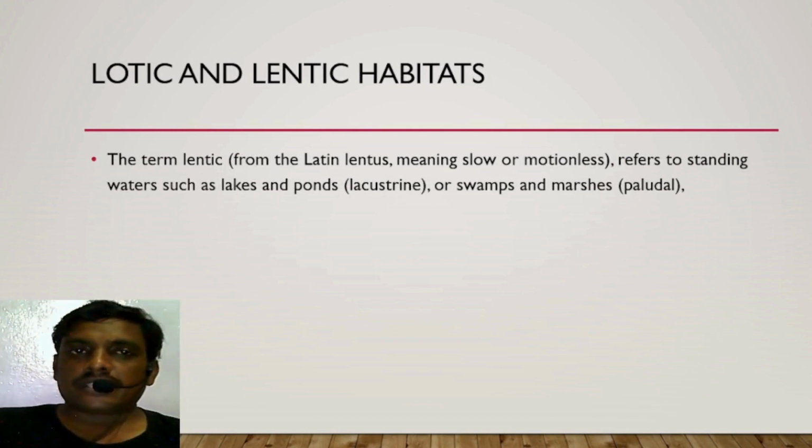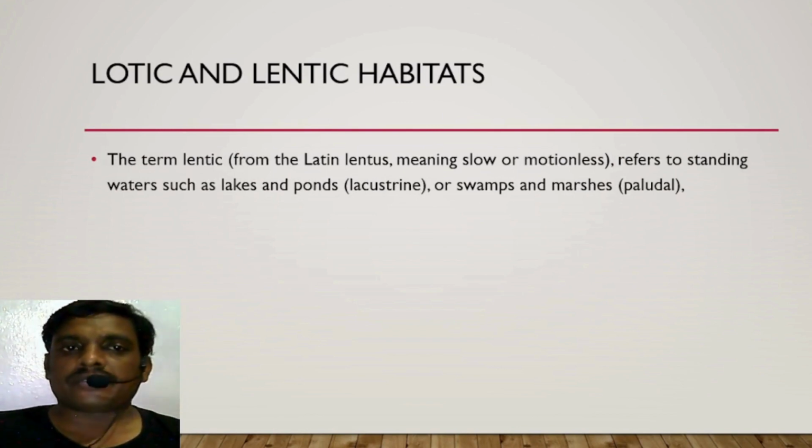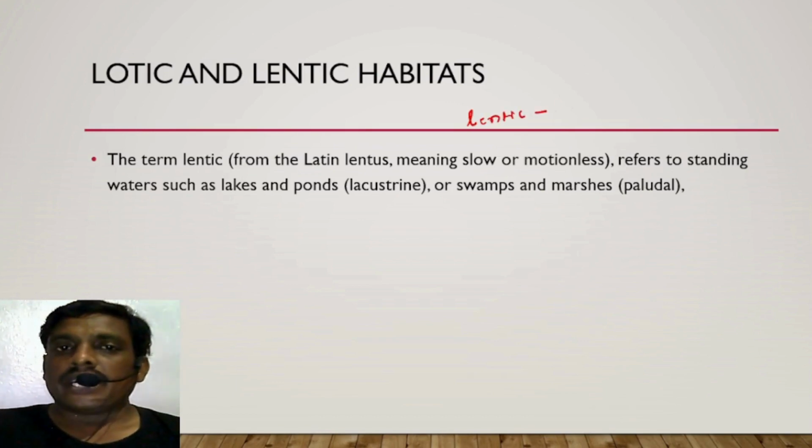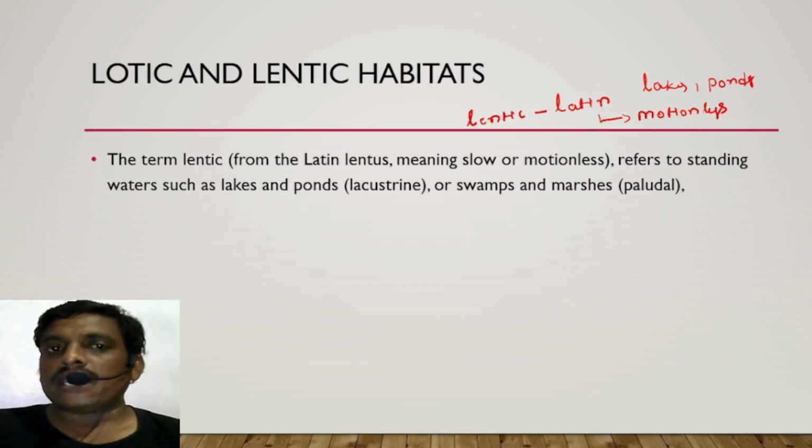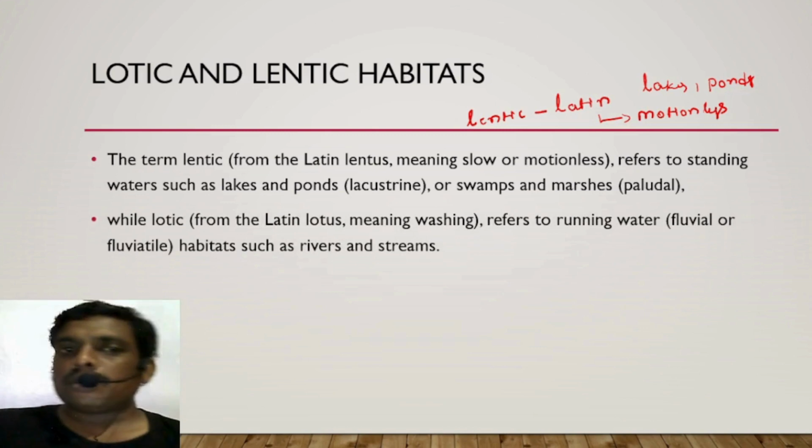What is the difference between lotic and lentic habitats? The term lentic is a Latin word which refers to motionless, there is no motion. It refers to standing water bodies such as lakes and ponds. What do you mean by lotic habitats?